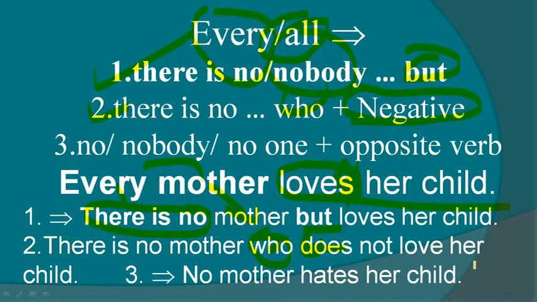But I would suggest you to use the first option: there is no, nobody, but. Why? Because in the first option you need not know the opposite word, and you need not necessarily do negative also. So number one is safe for you, so I make it bold. But you have to remember three options. Why? Because in the exam you will get negative to affirmative also.